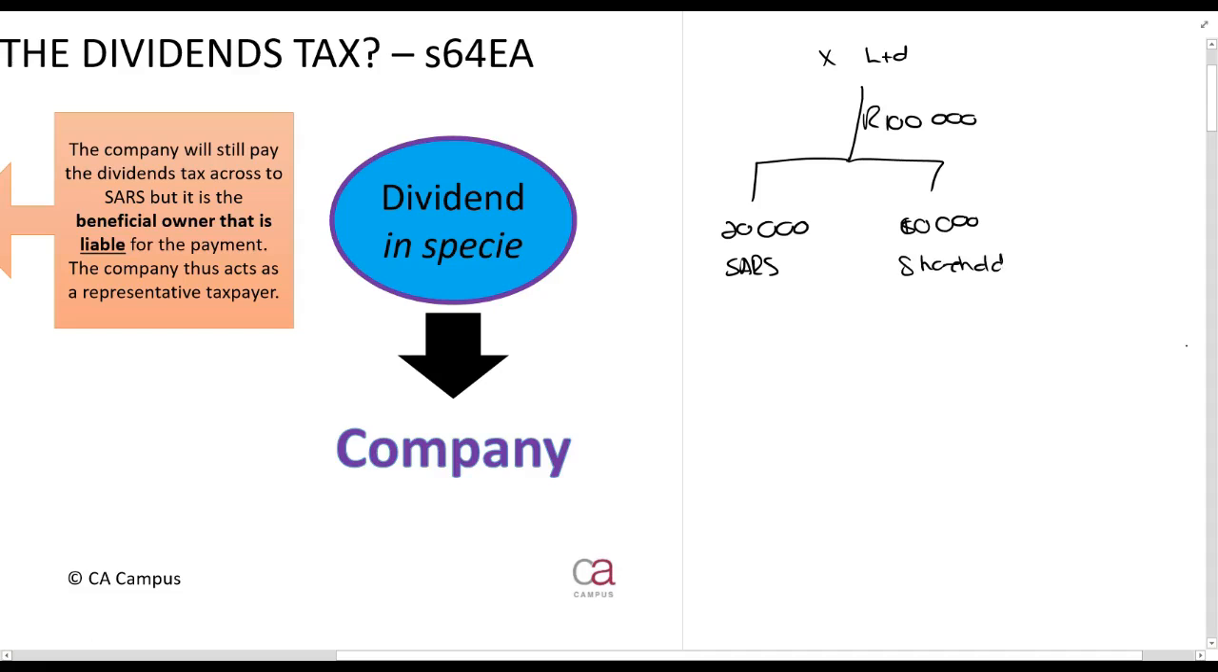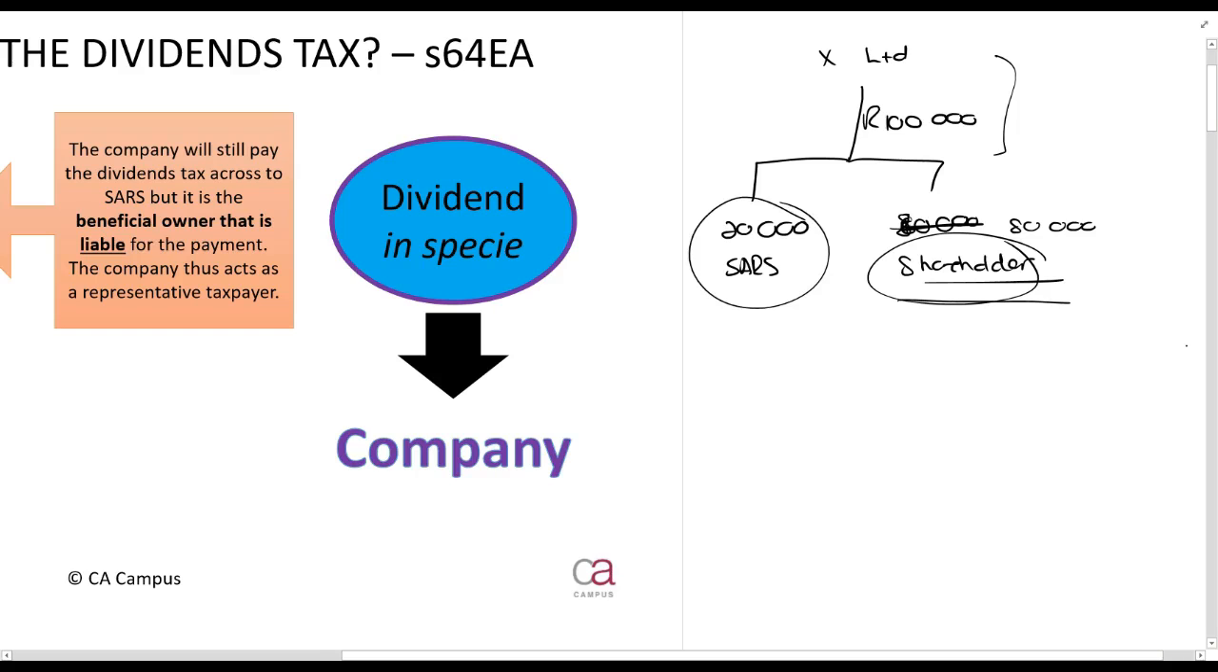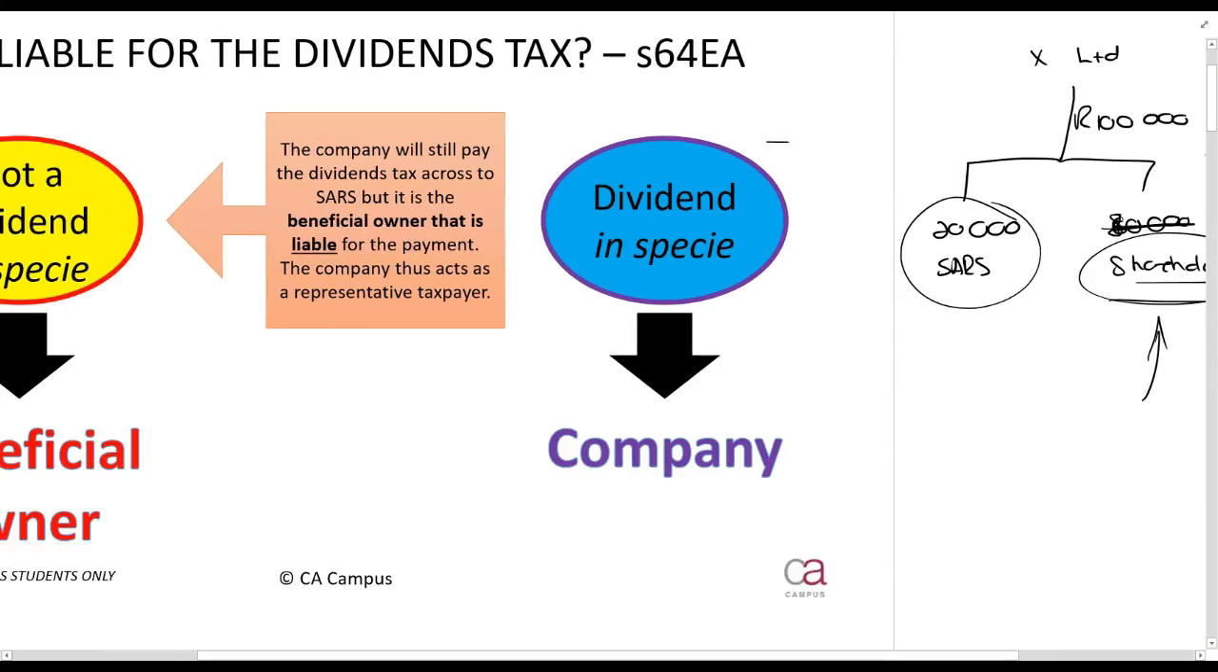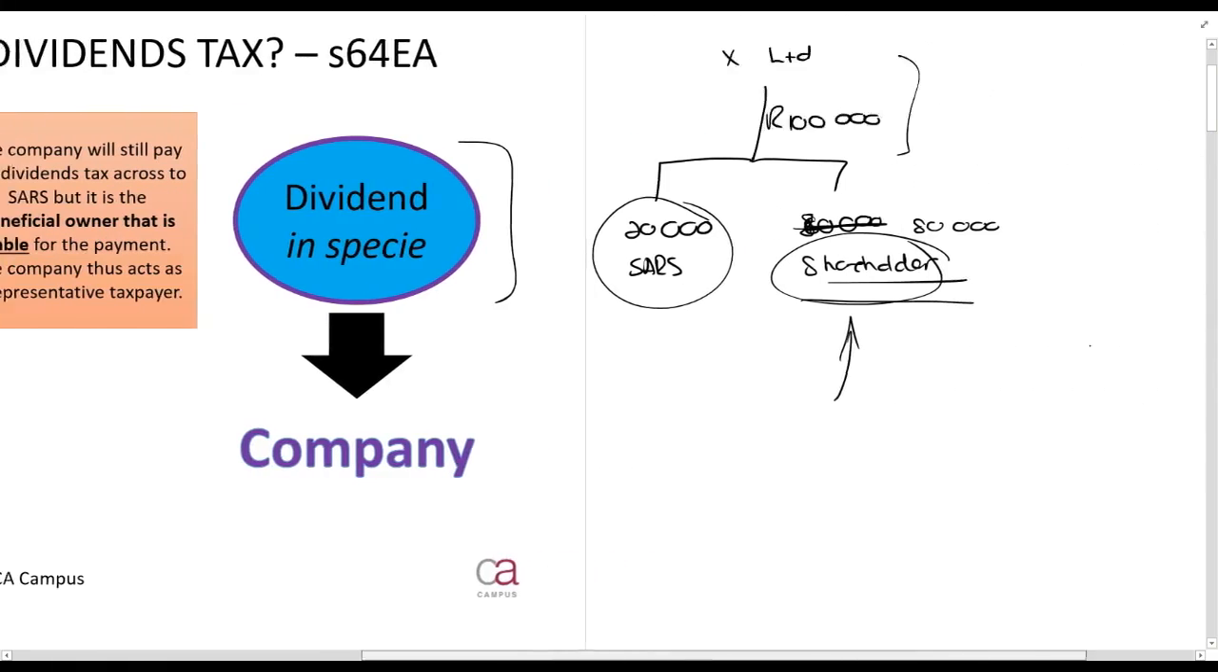Who is liable for this? The shareholder. Why? Because who's out of pocket? X is still just paying 100,000 rands, but the shareholder receives only 80,000 rands instead of the 100,000 rands. So X Limited is not liable, but the shareholder is. Yes, X Limited is tasked by SARS to pay this across to them. So they must make the payment, but they're not the ones who suffer the loss. The shareholder does.